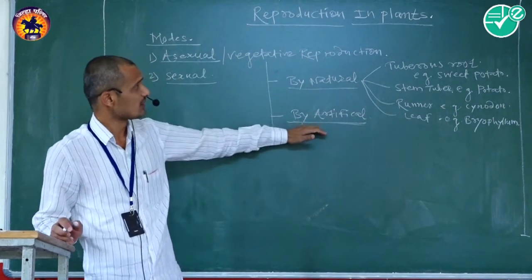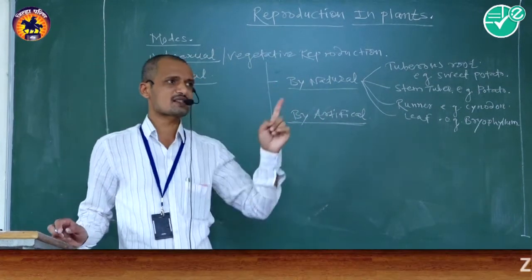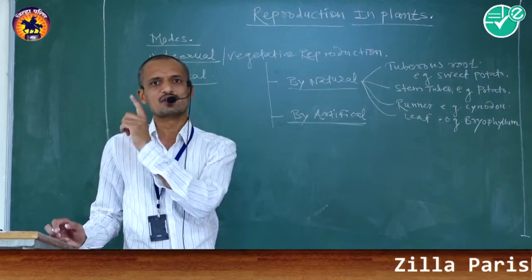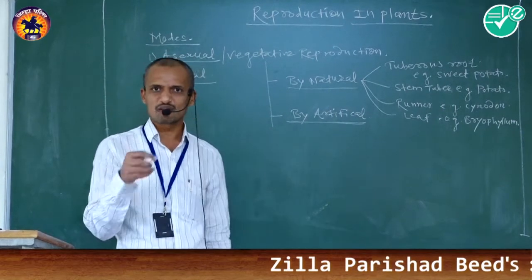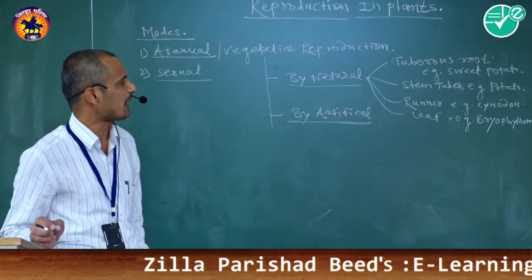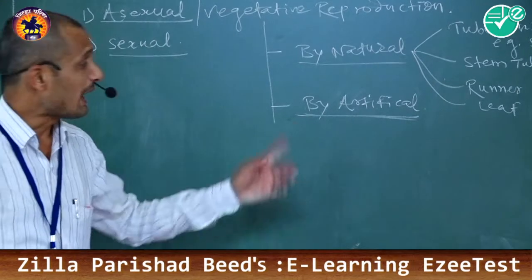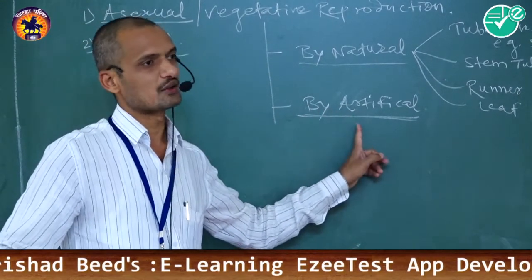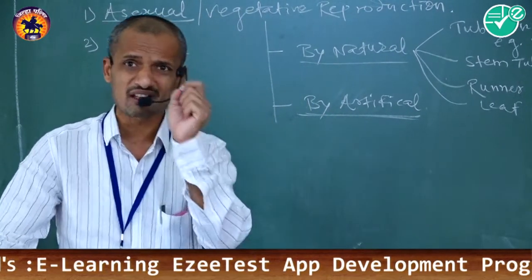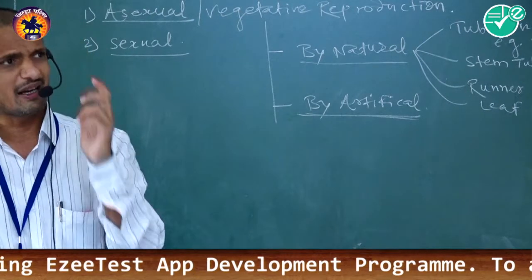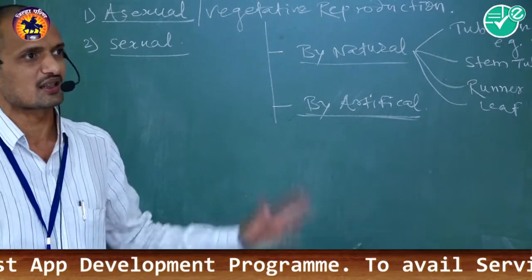Artificial method means the plant parts, that is root, stem and leaves, will propagate and develop young ones like their parents by involving man-made activities. Man-made activities are compulsory.